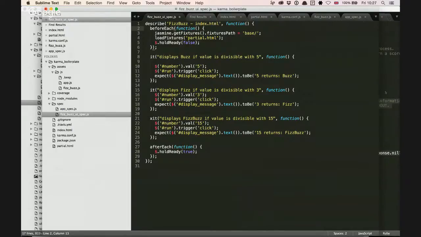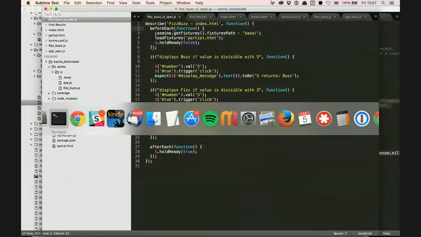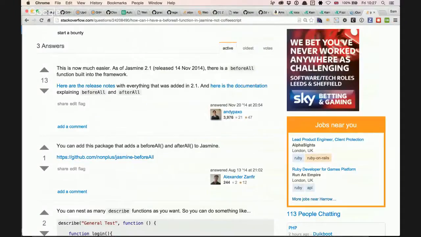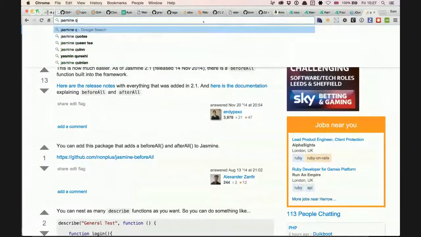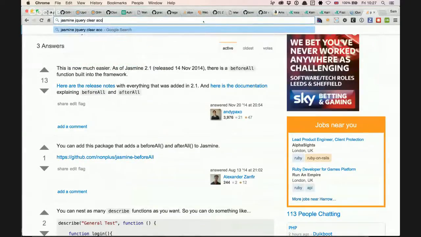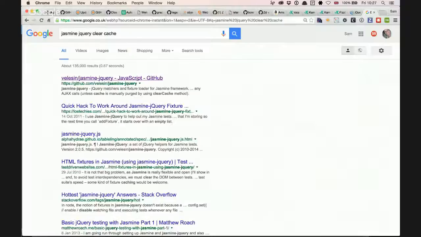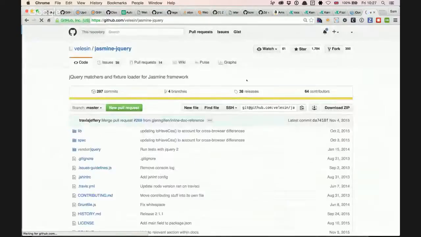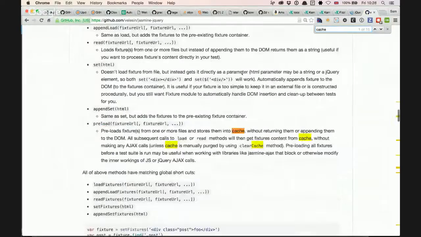On the Jasmine jQuery documentation. Let me paste you the link. Preloads fixtures, clear cache method.